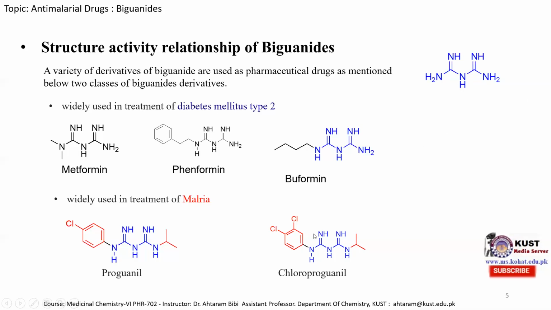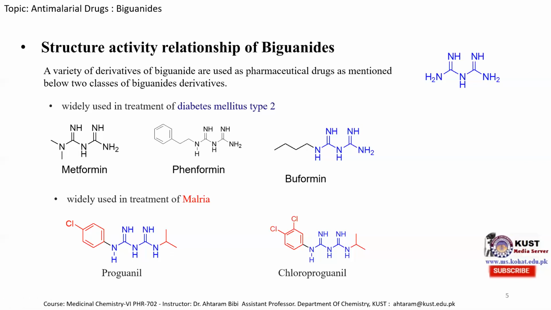So the maximum activity against malaria is shown if one hydrogen is substituted with an isopropyl group, and on the second side the primary amine is substituted with an aromatic ring substituted with a halogen, and optimum activity is obtained when this halogen is chlorine.